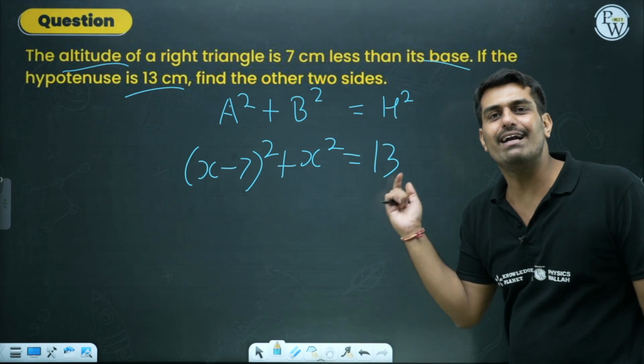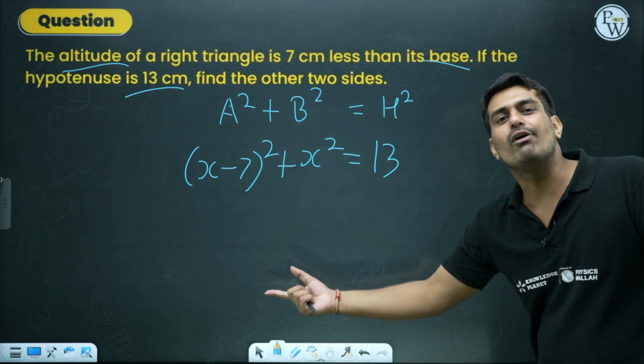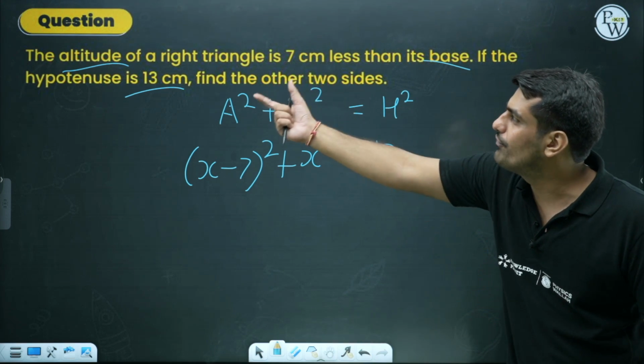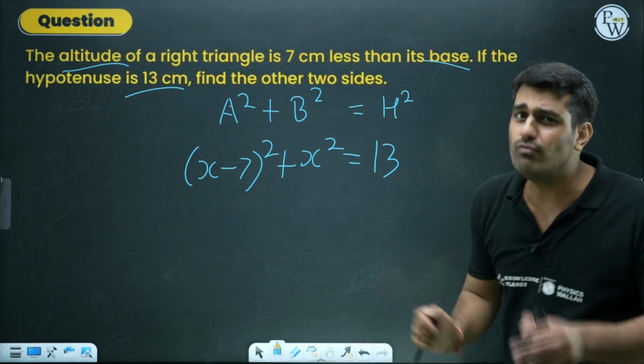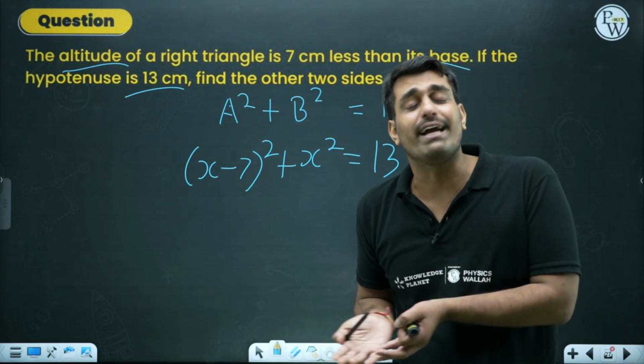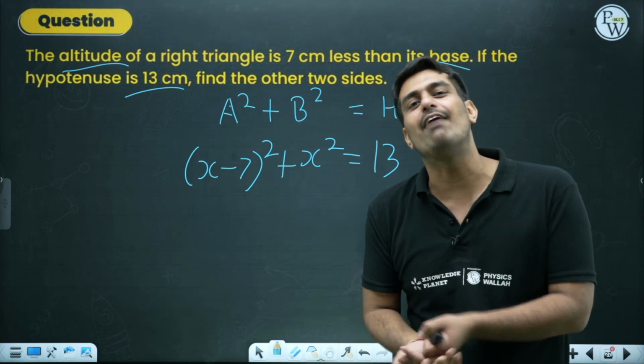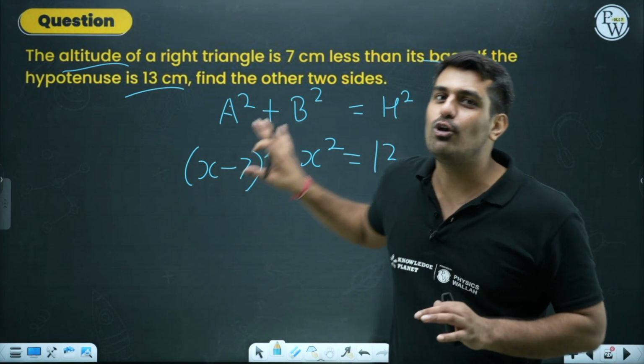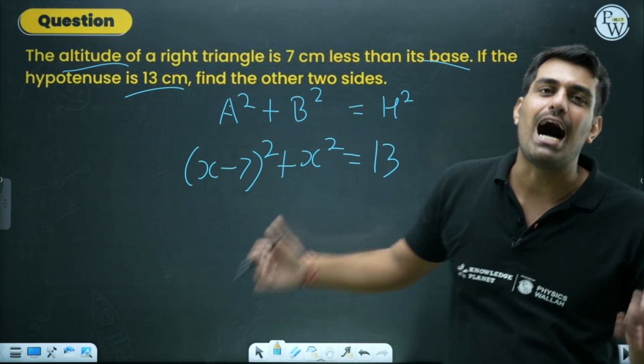You have a quadratic equation in terms of x. You can calculate the value of x and find out the values of altitude and base. This is the homework for you. I have already given you the hint, or I must say more than a hint. I have done half of the part, because the logical idea of the starting of the question is half of it.